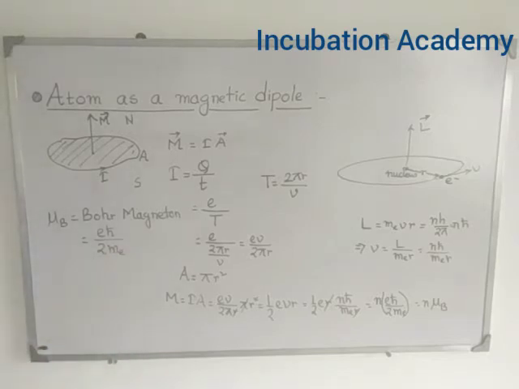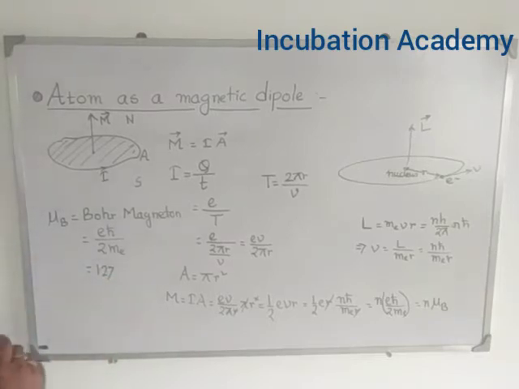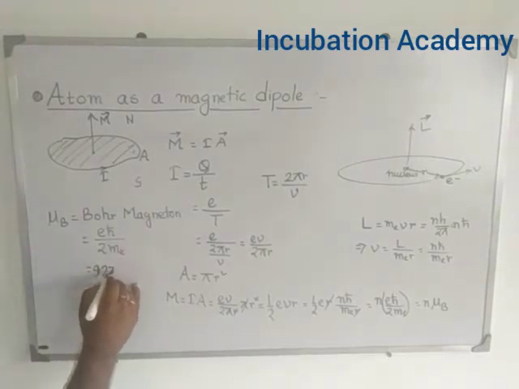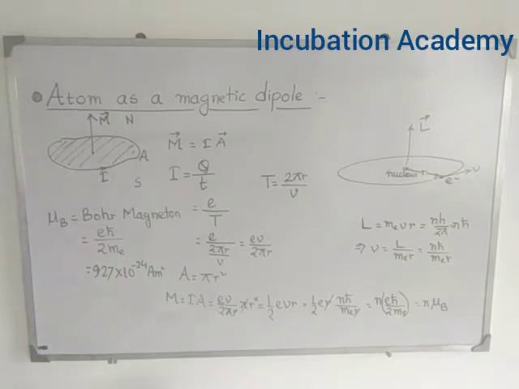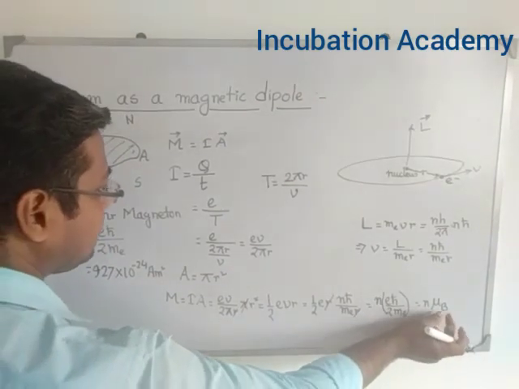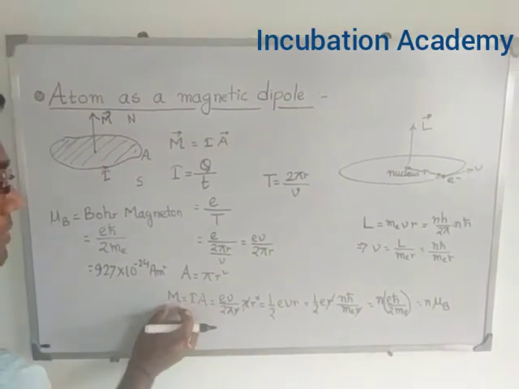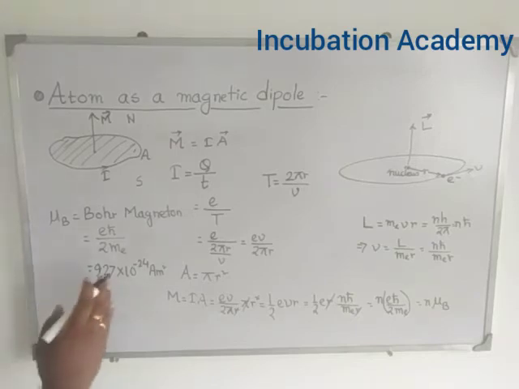So if you calculate it, then obviously it gives you a constant term, and that is 9.27 into 10 to the power minus 24 ampere meter square. Why ampere meter square? Because M equal to n mu B, and n is a constant integer. So whatever be the unit of M, that should be the unit of the Bohr magneton, and it is a constant, 9.27 into 10 to the power minus 24 ampere meter square.